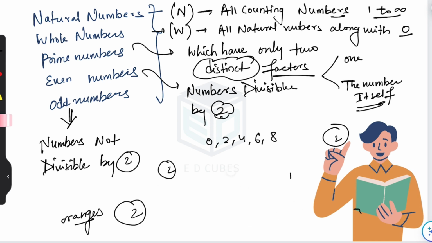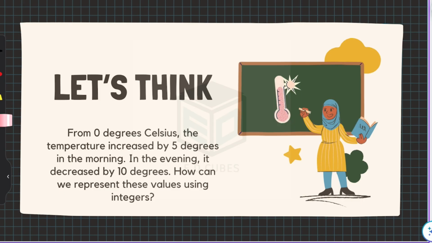Now let us consider one condition where the temperature is 0 degrees Celsius. The initial temperature is 0 degrees Celsius, and during the daytime it increases by 5 degrees, and during the evening hours it decreases by 10 degrees Celsius. Now how do we represent this change in temperature, and what is the final temperature at night?